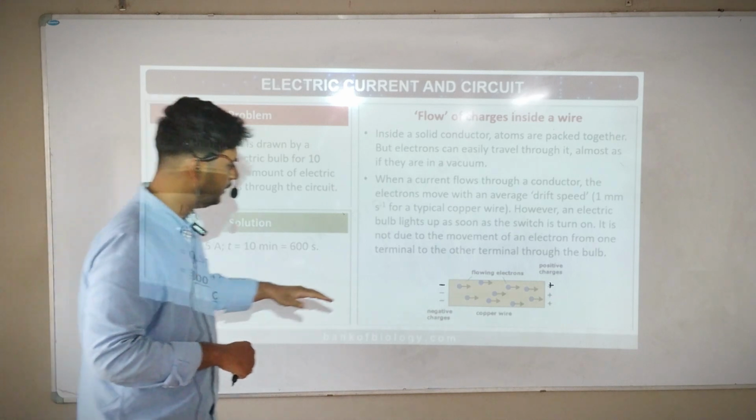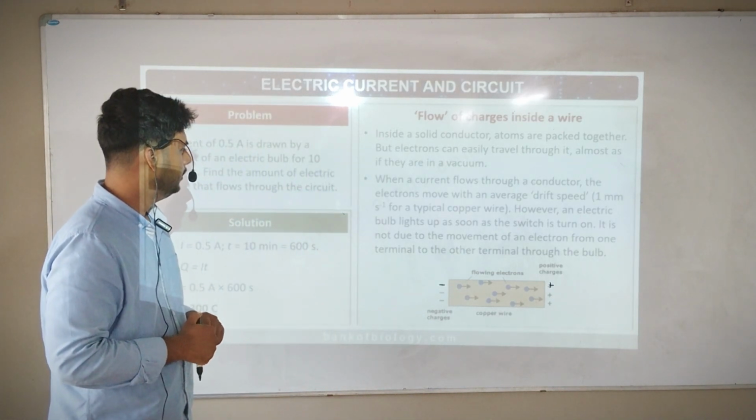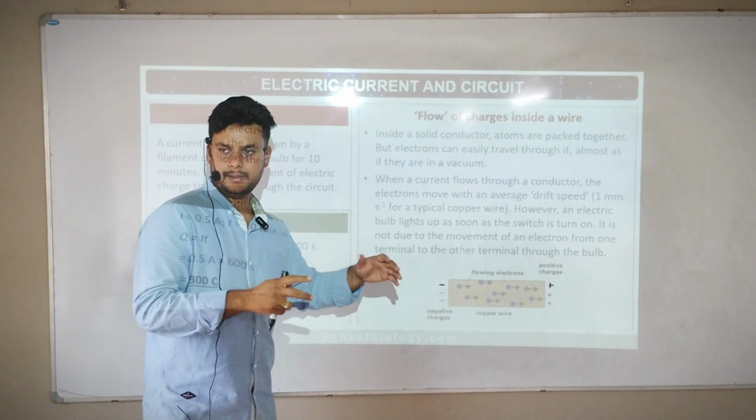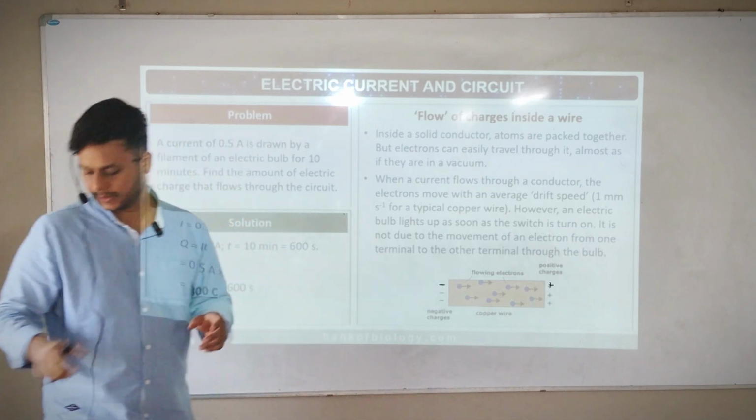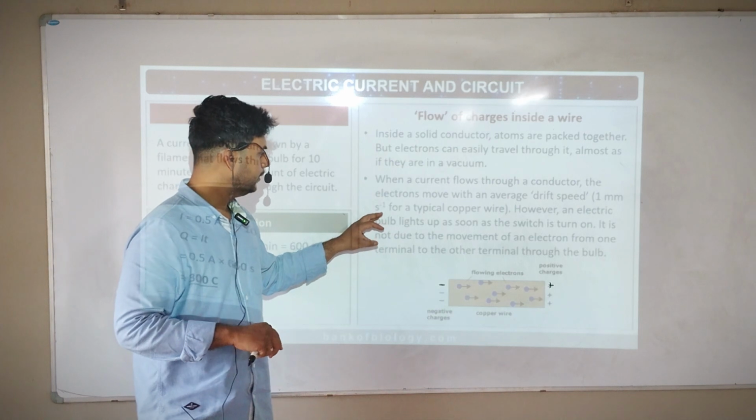Next. When a current flows through a conductor, the electrons move with an average drift speed of about 1 millimeter per second. So the drift speed is an average speed, and the average speed is 1 millimeter per second.